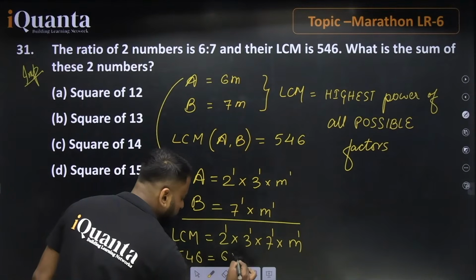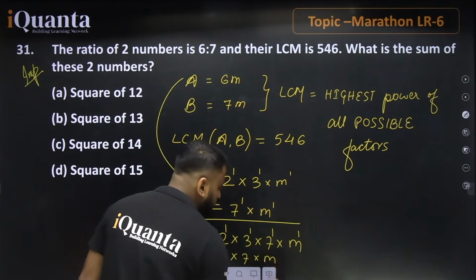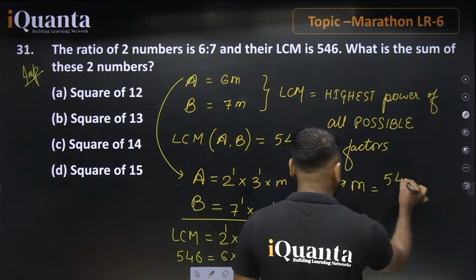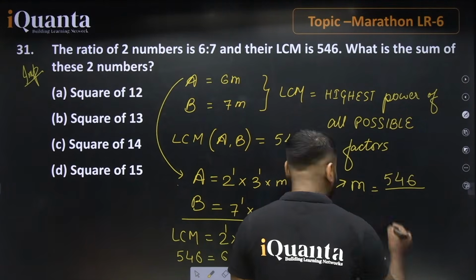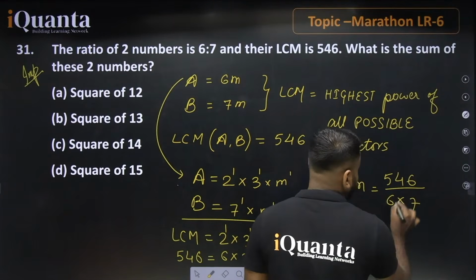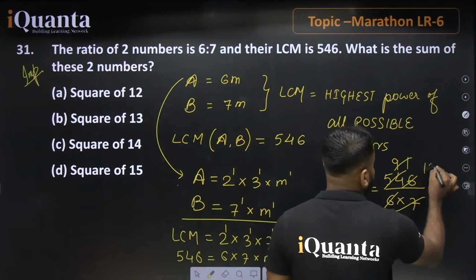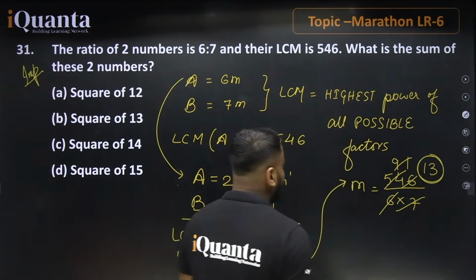This value will be equal to 6 into 7 into m. Now we are just going to find the value of m. On finding the value of m, the value will be equal to 546 divided by 6 into 7. On cancelling this with 6, 9 sixes are 54, 6 ones are 6, 7 thirteens. So this value is 13. Now the value of m is 13.